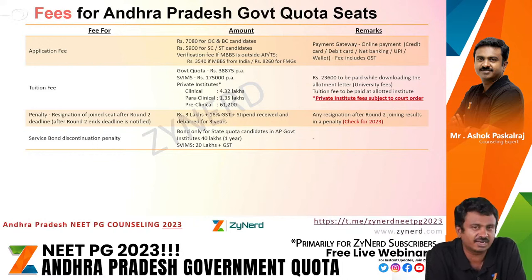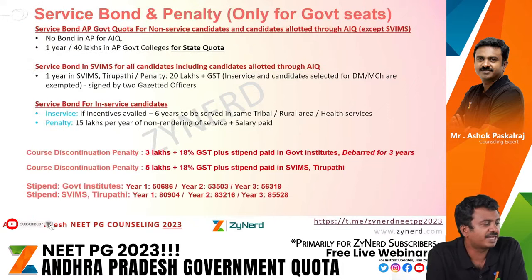Bond is there. State government quota candidates alone we are discussing only state counseling. State government quota candidates have a 1 year 40 lakh bond. In all government institutes, SVIMS, there is a 20 lakhs bond for 1 year basically. This is the discontinuation. In case you discontinue, you will have to pay this as well, plus the GST. And if you are not completing your bond, for SVIMS, the stipend has to be provided as well. And in case you are discontinuing in government institutes, the stipend has to be provided as well.